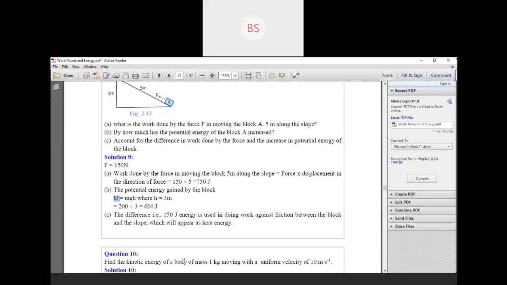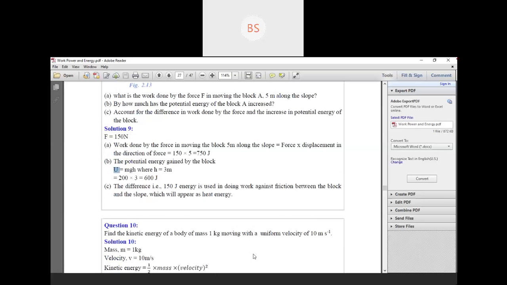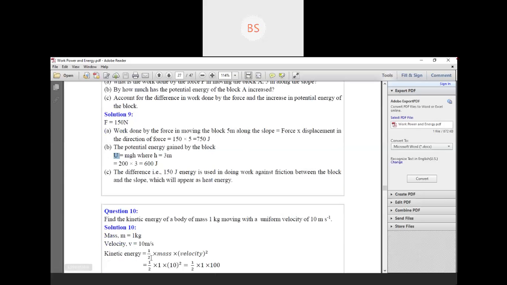Now children, which formula do we have to use here? mgh? Which formula? Half mv square, half into mass into velocity square, because now it is kinetic energy, not potential energy. Very good. So now the formula changes. That is half mv square.